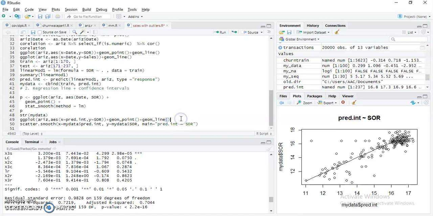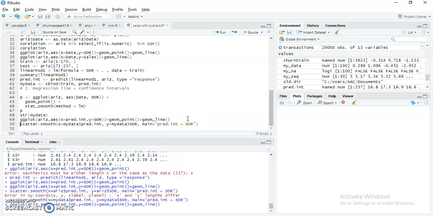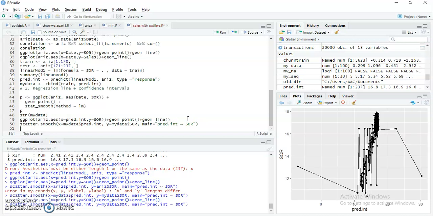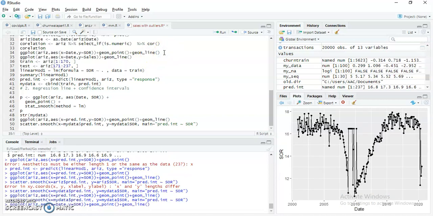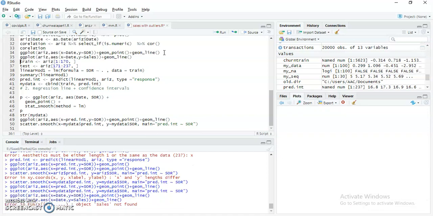Let me go through it once. We go through all the graphs once for your ease. Let's develop here in R.